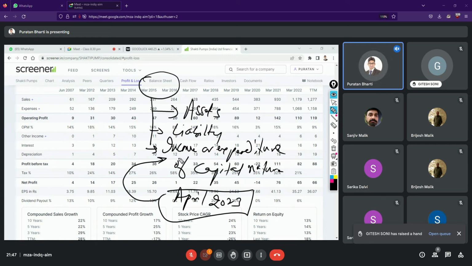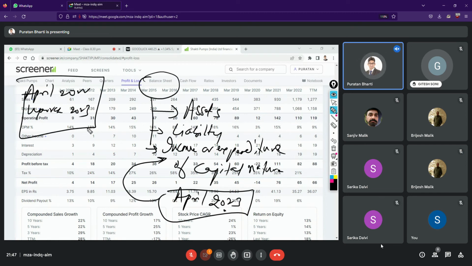Any expense that you've paid in advance for, say, April 2023, does not belong to this period. The current period is April 2022 to March 2023. If it does not belong to this, it is a transaction of a capital nature. The benefit of it will come post one year, which is post March 2023. So it will go to the balance sheet.